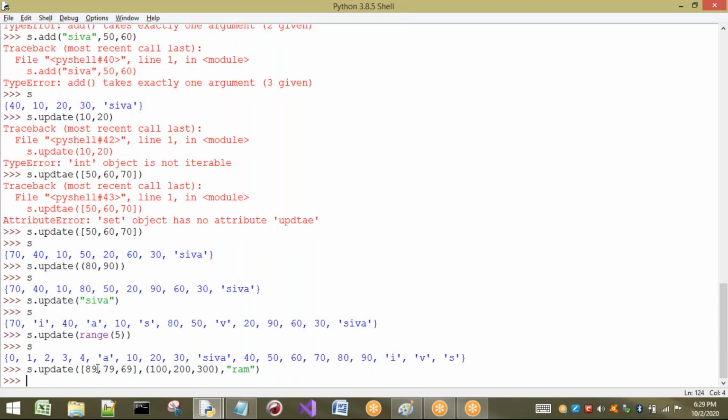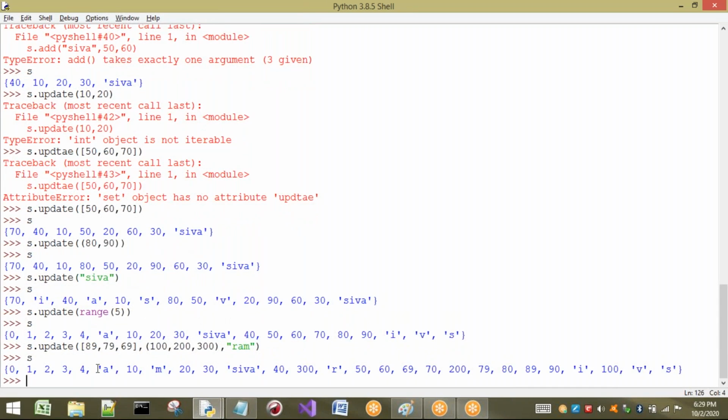So if I see here, the set is going to be updated with all the elements that I have inserted. What I have inserted now? 89, 79, 69. So see here, 69, 79 and 89 are inserted here. What about 100, 200, 300? Those are also inserted. And Ram is also inserted as separate characters. M, R and somewhere A is going to be inserted. Okay. Update is used to insert a group of elements which are present in an iterable object.